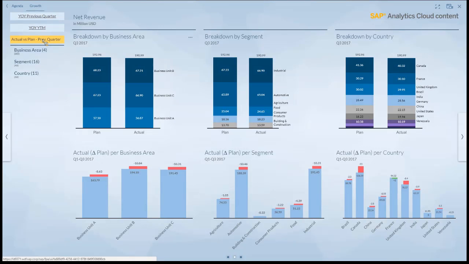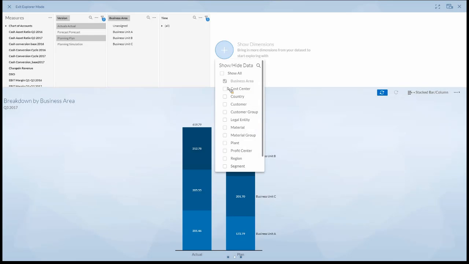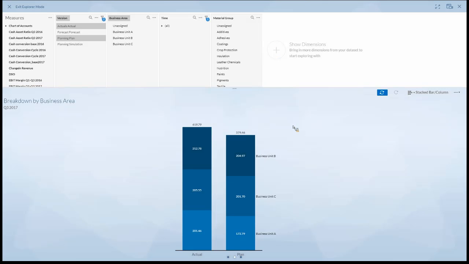What we offer in nearly all content cases is the so-called Explorer mode. This opens up the possibility to go beyond what we have defined here. While this is still a meaningful breakdown, it might not be sufficient, or you might want to answer a different or additional question. The Explorer mode brings ad hoc capabilities into the boardroom meeting or any meeting you have. So, for example, you could drill down on the material group, because that seems to be an area you want to ask a question about.